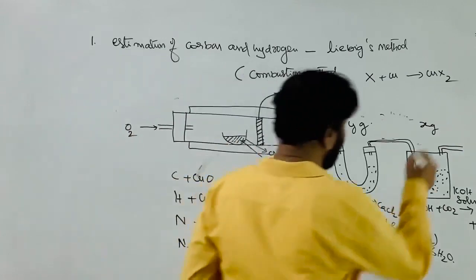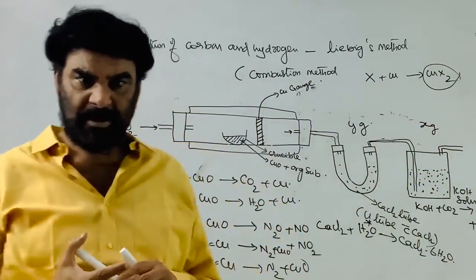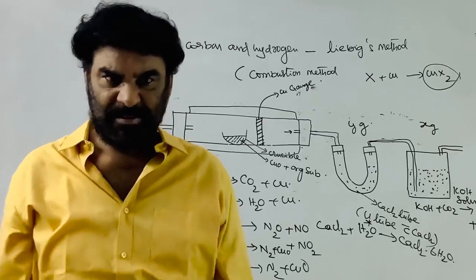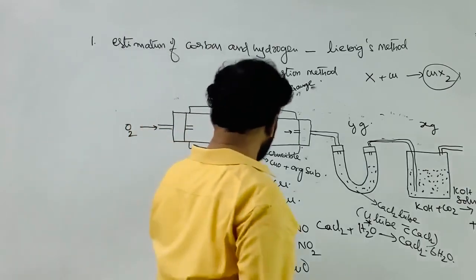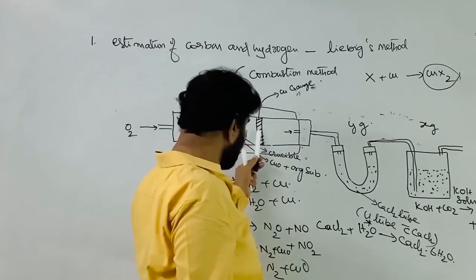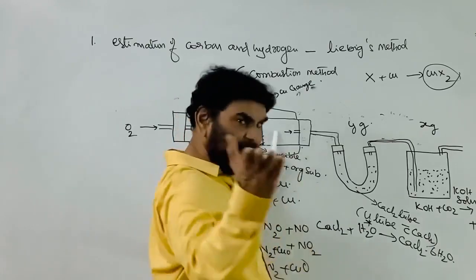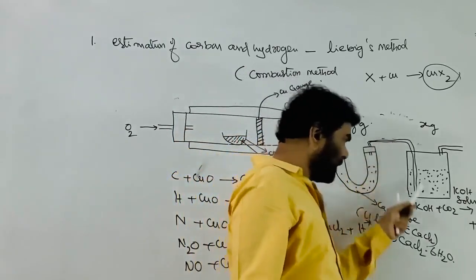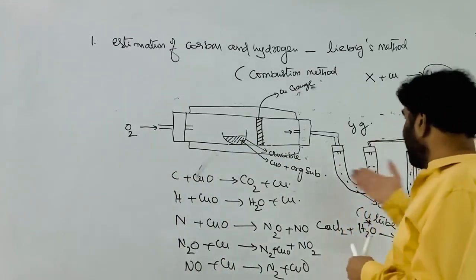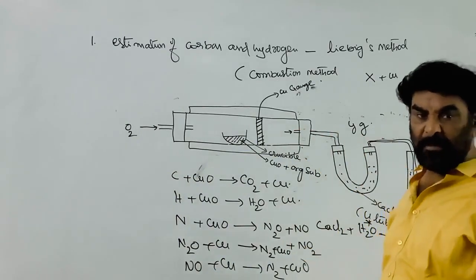The copper halides are volatile. Yesterday, in Beilstein's test, copper halides are volatile compounds. They undergo vaporization. At high temperature, they exist in the gas form. Therefore, the halogen during the heating is converted to copper halides, and they go into the KOH, and react with the KOH. So the halogen is absorbed by the KOH solution in the form of copper halide.